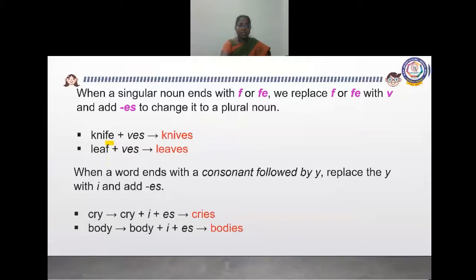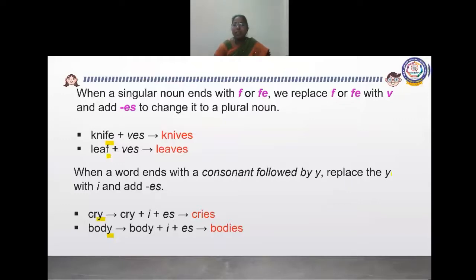Okay, here also we can see F. Leaf, leaves. When a word ends with a consonant followed by Y, replace the Y with I and add ES. Cry. Here what is the last letter? Y. So, what do we have to do? We have to drop Y and add IES. And body, we have to drop Y and add IES. So when a word ends with a consonant followed by Y, replace the Y with I and add ES.